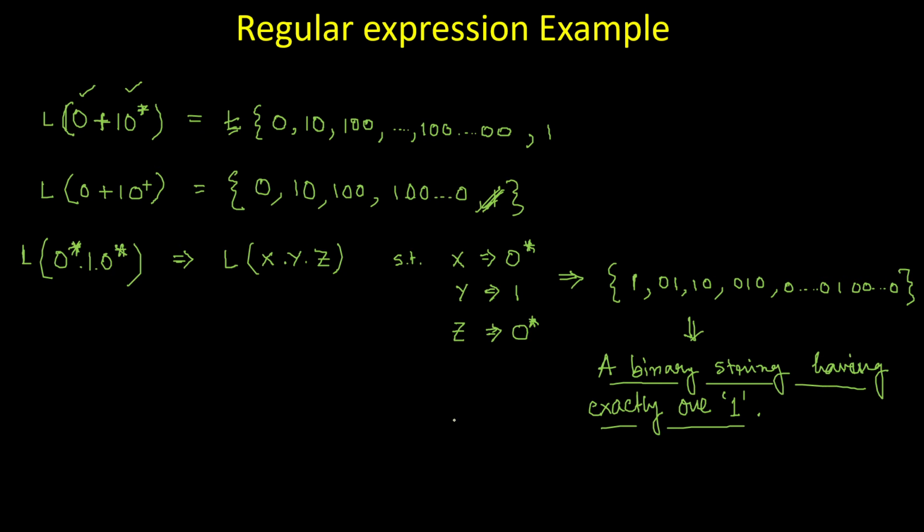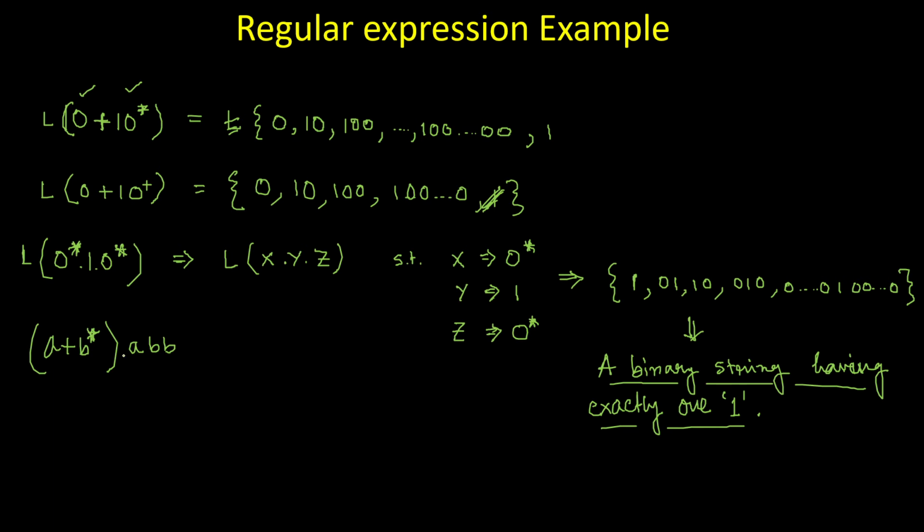A similar type of regular expression can be something like (a plus b) star, suppose, okay, (a plus b) star, then abb. What does it mean? Look at it very carefully.